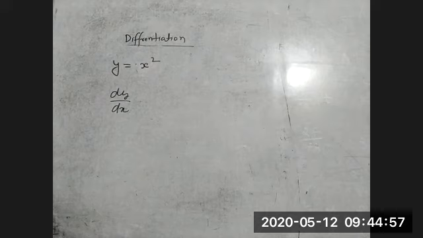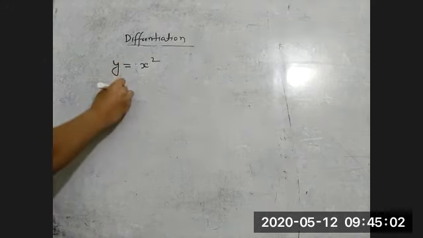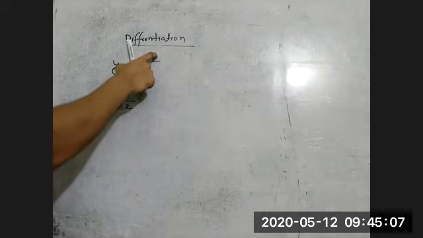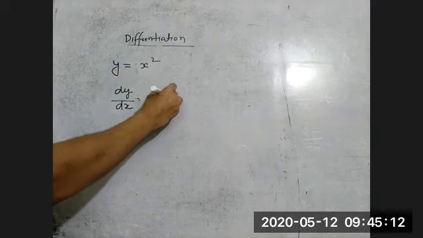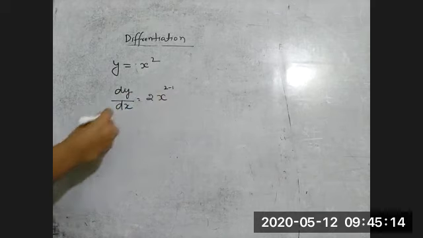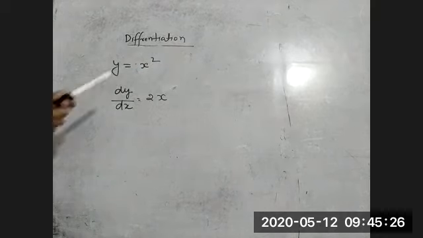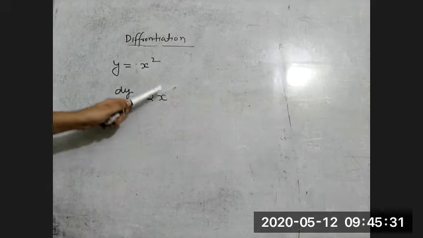Okay. So now according to the formula, we can write here dy by dx is equal to n, because here n is equal to 2. So can we write 2 into x to the power 2 minus 1, that is 1? So differentiation of x square with respect to x is 2x. Directly you can write it in physics. So differentiation of x square with respect to x is 2x.